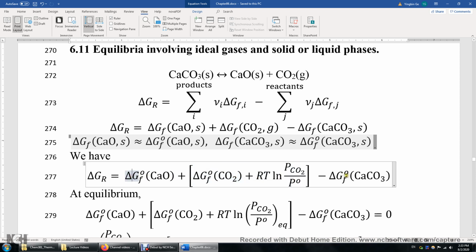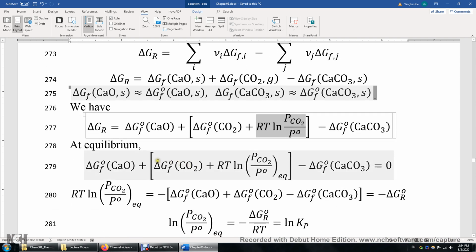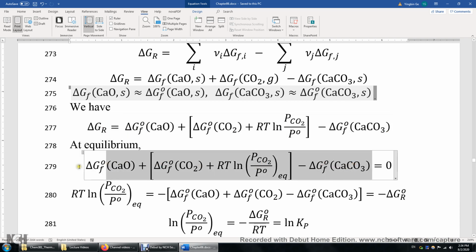Again, the molar volume of solids or liquids is so much smaller than the molar volume of the gas. Therefore, if there's any correction, it will be much smaller than this term. Therefore, the corrections for CaO or for calcium carbonate are negligible. At equilibrium, we say this part is 0. Therefore, the right-hand side of the equation is 0, so the whole thing is 0.